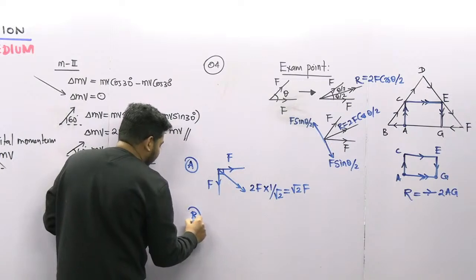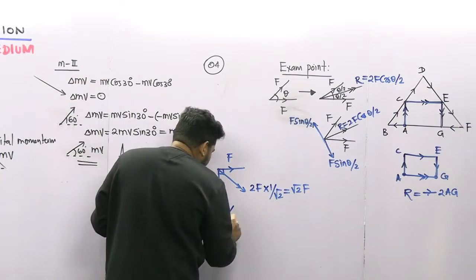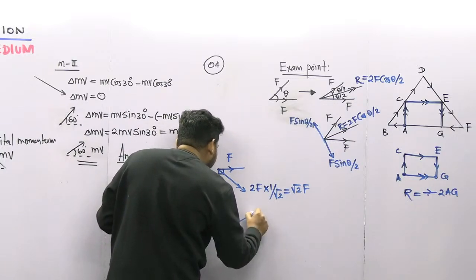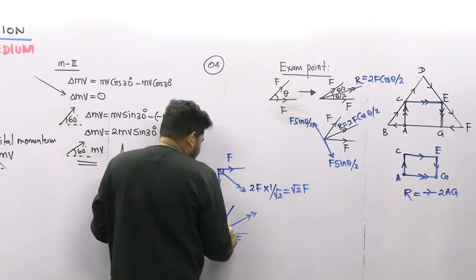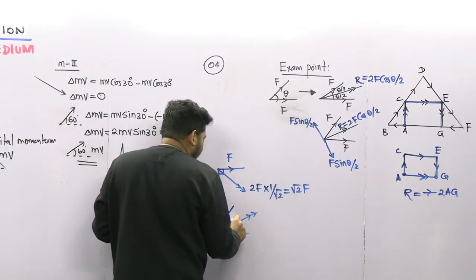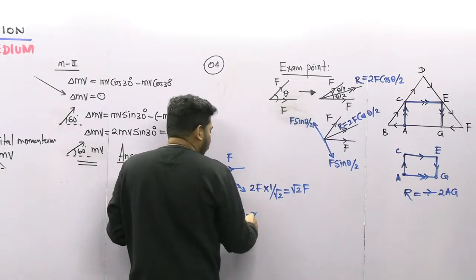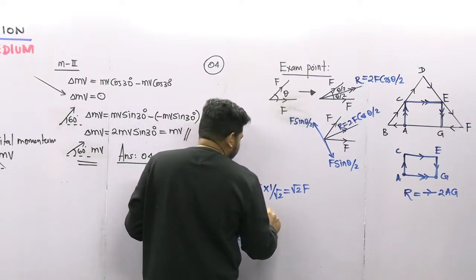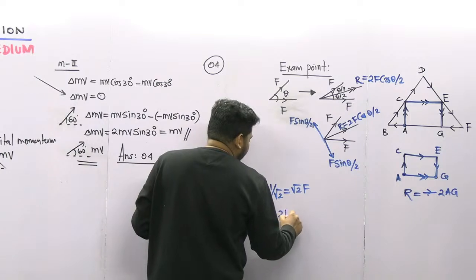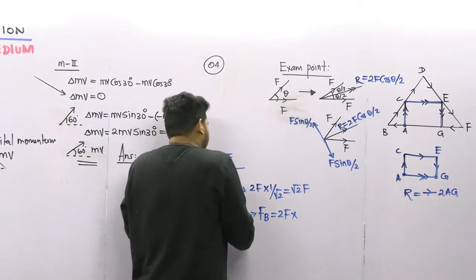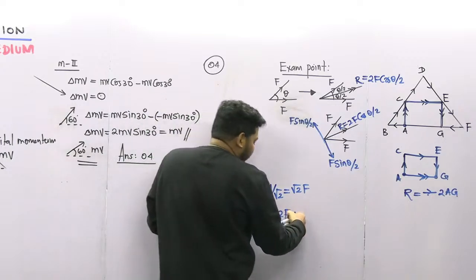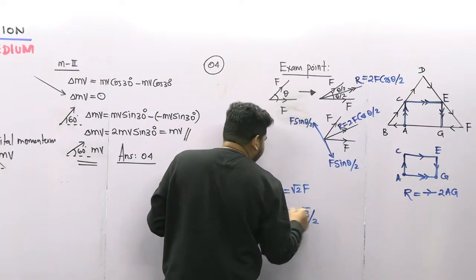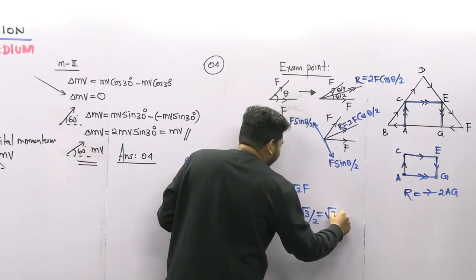Let's move to the B. The B part is also the same thing. This is F and this is F, and the resultant will be like this. This is 60 degrees in total, guys, so this is 30 and this is 30. So 2F cos theta by 2, where theta by 2 is 30 here. So FB is 2F cos 30, and cos 30 is root 3 by 2. So the resultant is root 3F.